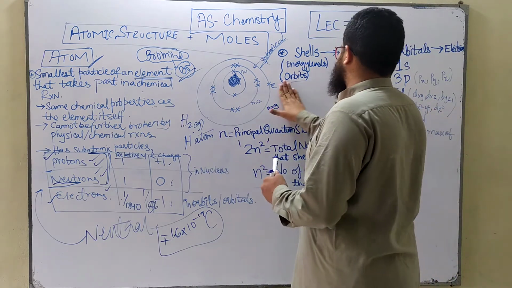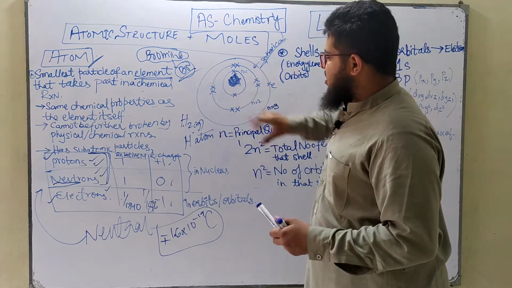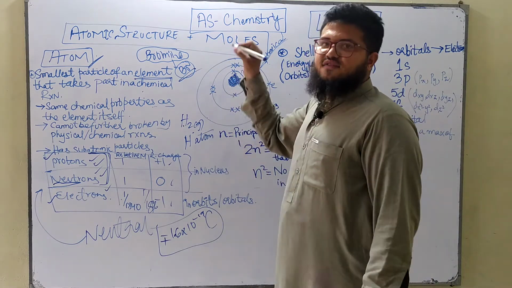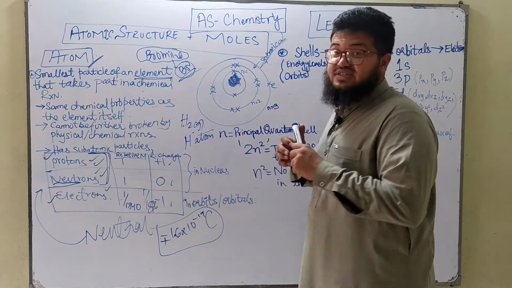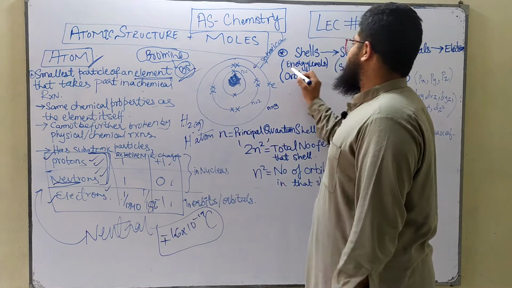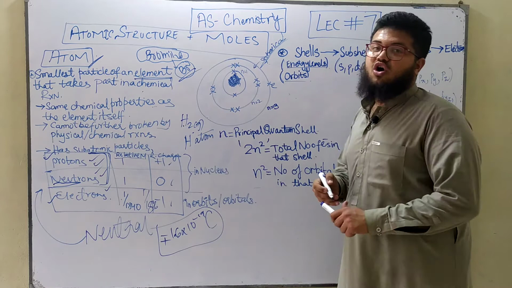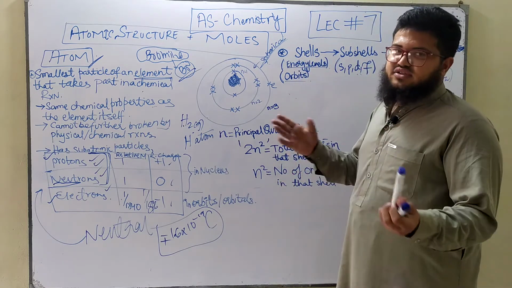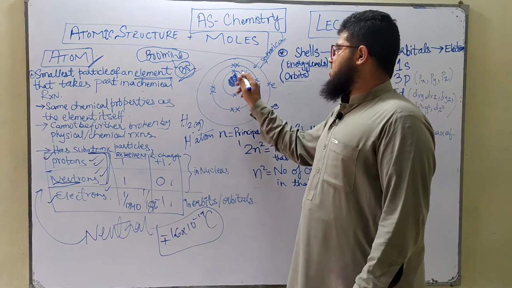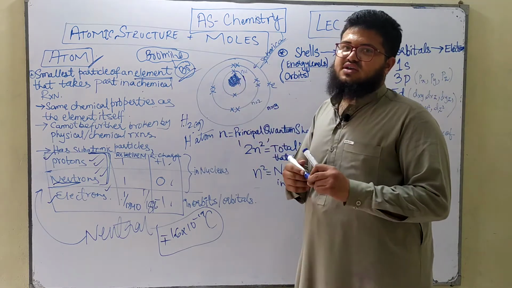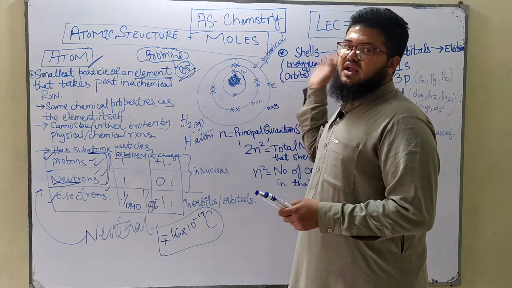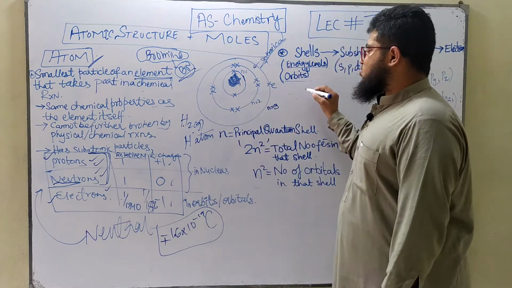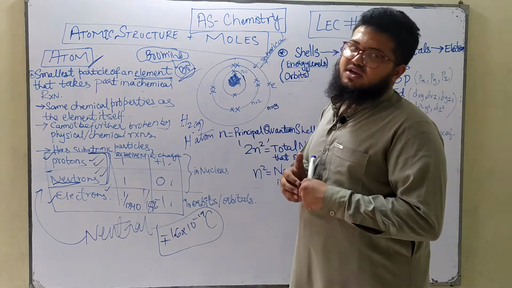Now let's move on to this atomic structure. You guys know that around the nucleus you've got the electron shells. From your O-level chemistry, these shells have several names. The shells can also be called energy levels, or orbits, or energy shells, etc. Now the shells closest to the nucleus have the least energy, the shells far away from the nucleus have greater energy. The first shell, as you guys know, how to calculate the total number of electrons that can be accommodated in a particular shell.